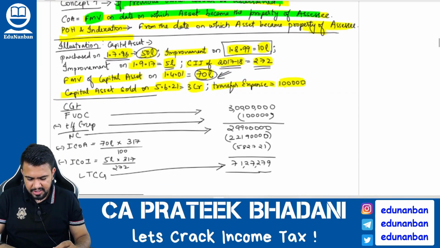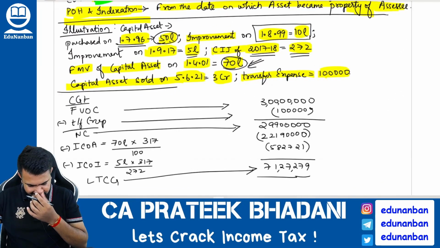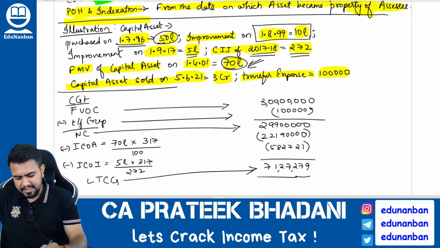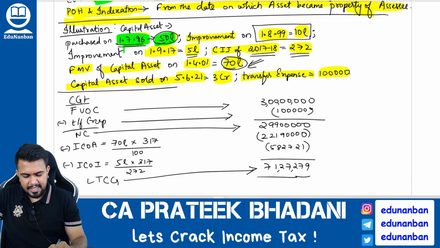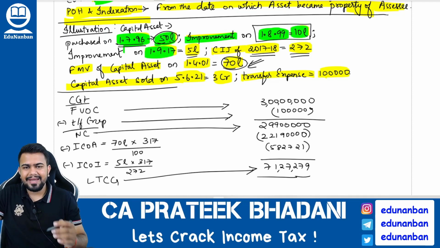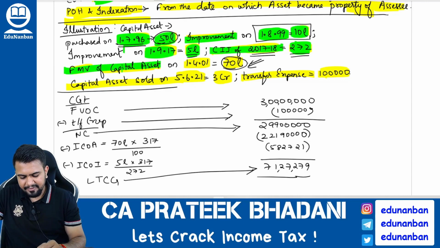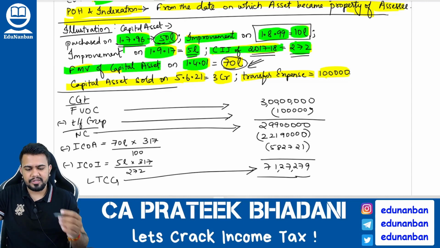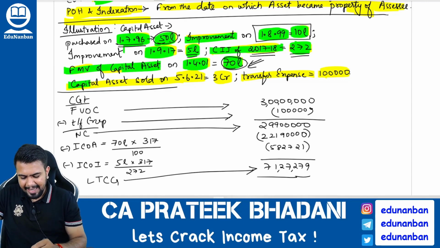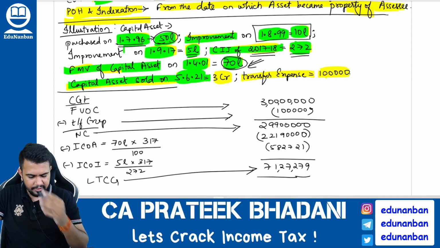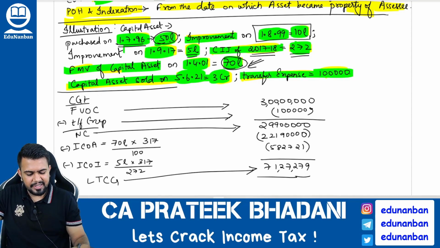Let us see one illustration quickly. See here. An asset is there, capital asset. It is purchased on 1/7/1996 for 50 lakh rupees. Improvement is done on 1/8/1999 for 10 lakh rupees. Another improvement is done on 1/9/2017 for 5 lakhs. Cost inflation index of 17-18 is 272. Fair market value of capital asset as on 1/4/2001 is 70 lakhs. Capital asset is sold on 5th of June for 3 crores. Transfer expense is 1 lakh.